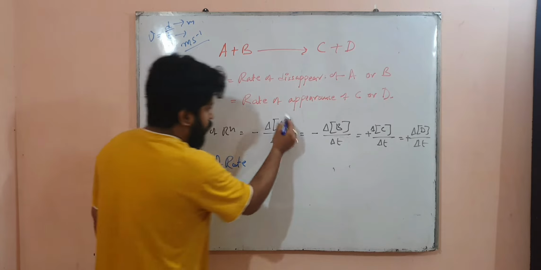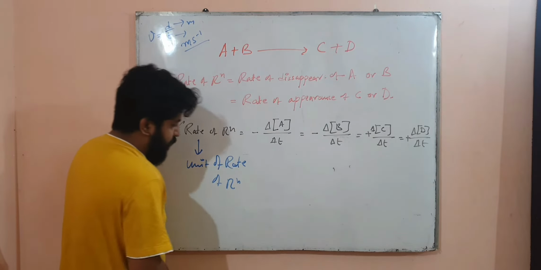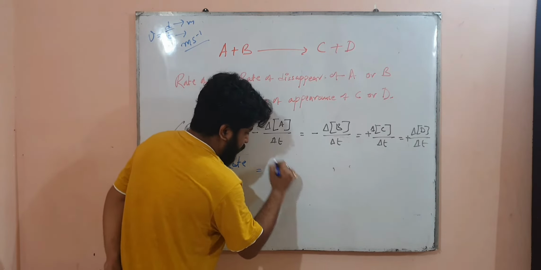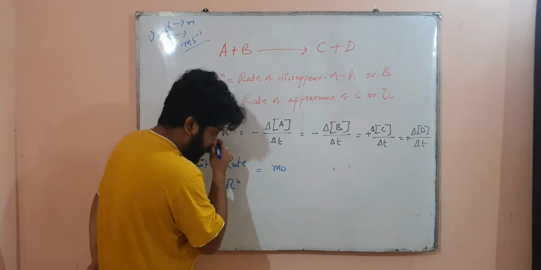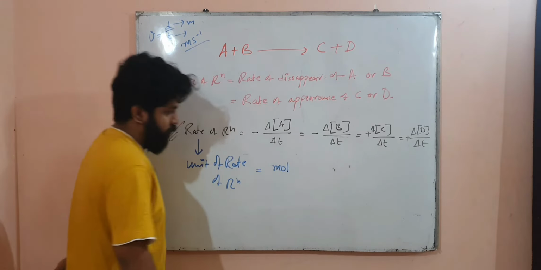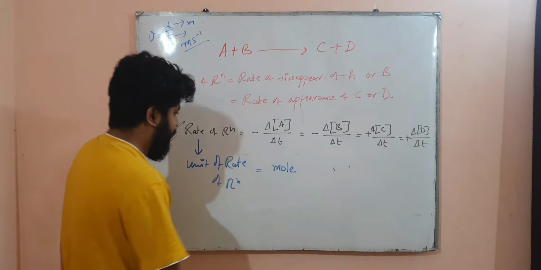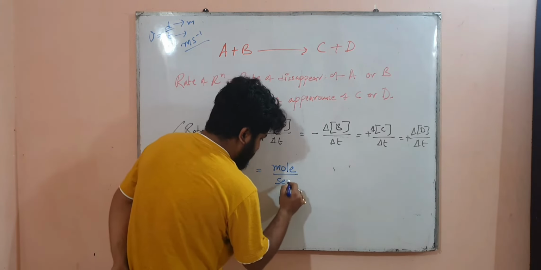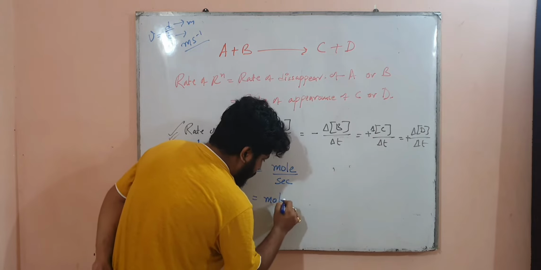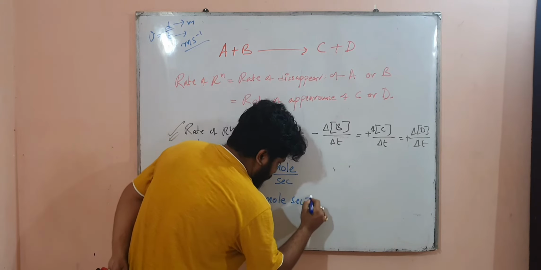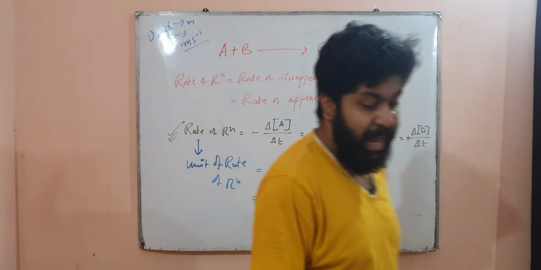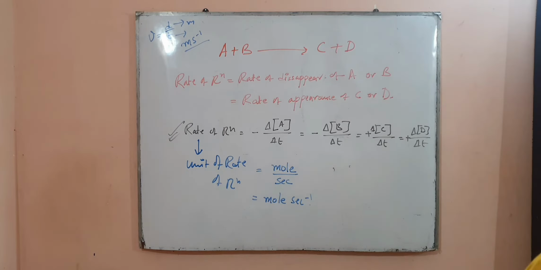So concentration was measured in what? Concentration was measured in mole, divided by what? Second. So mole second inverse, that should be the unit.